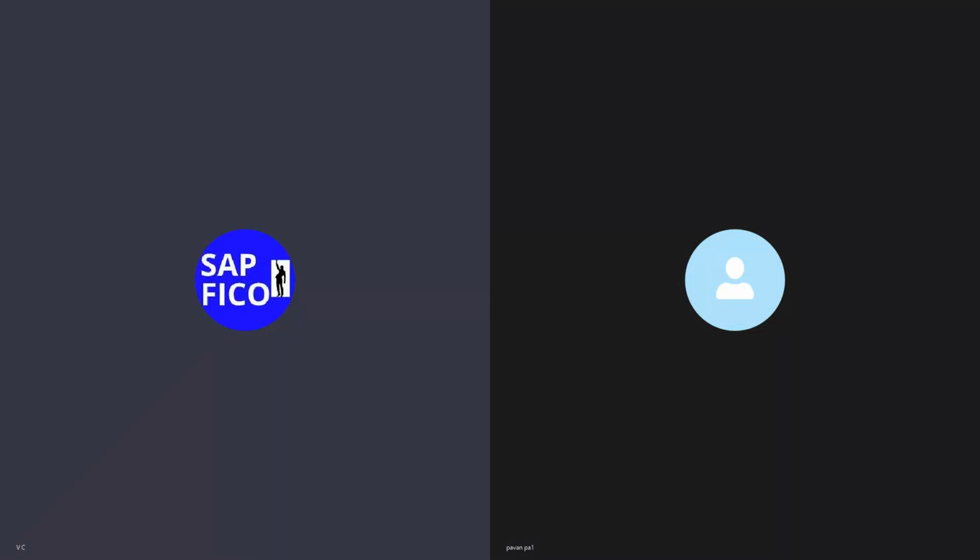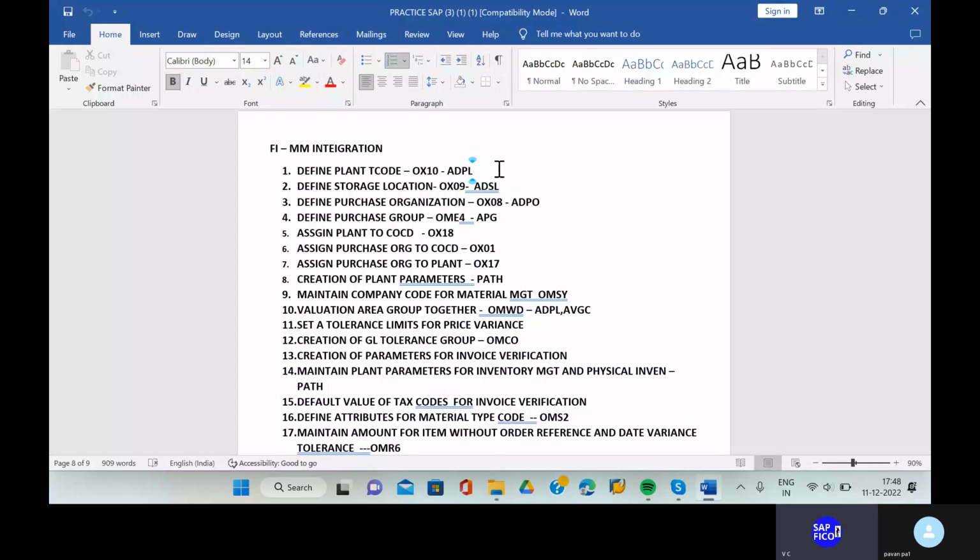What we are going to do is configure the FI to MM integrations. That is very, very important. FI to MM integration, and you have seen it without purchase orders. Now we are going to see all these things with purchase orders. Whatever goods you are getting from the vendors, you will get them based on the purchase order flow only. That is the most important topic that we have right now.